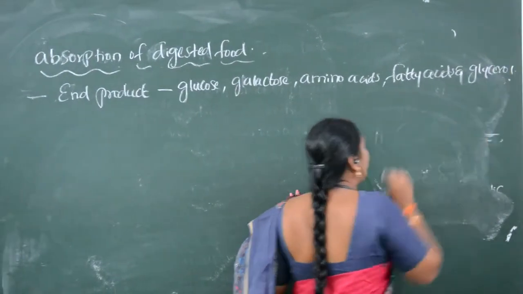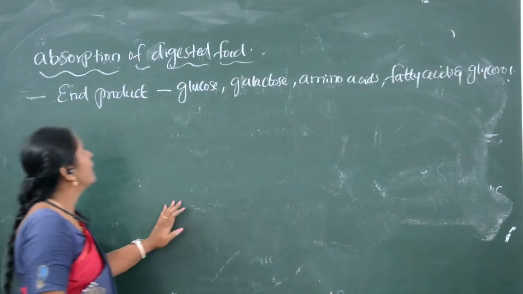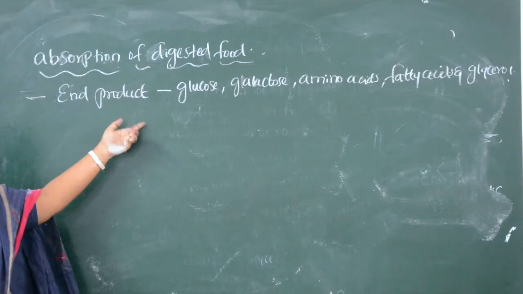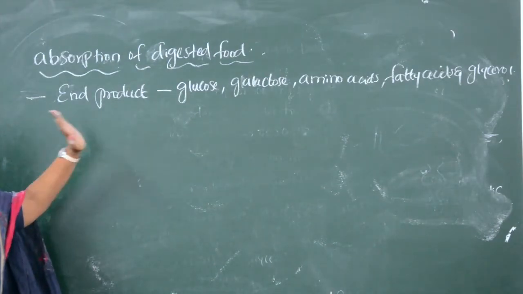So these are the end products which have to be absorbed. In which part do these end products have to be absorbed? They have to be absorbed in the small intestine.